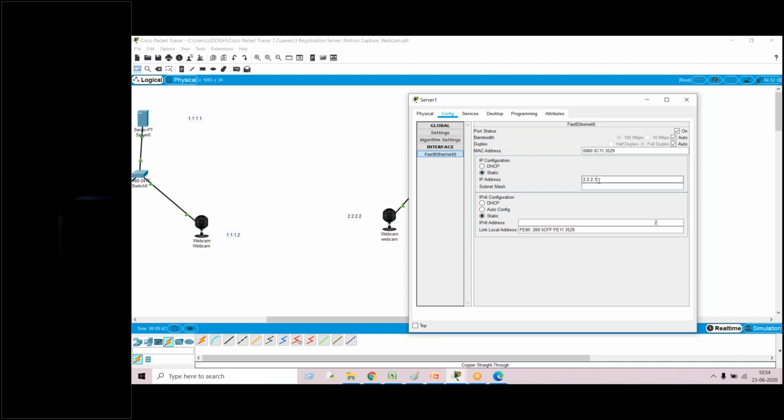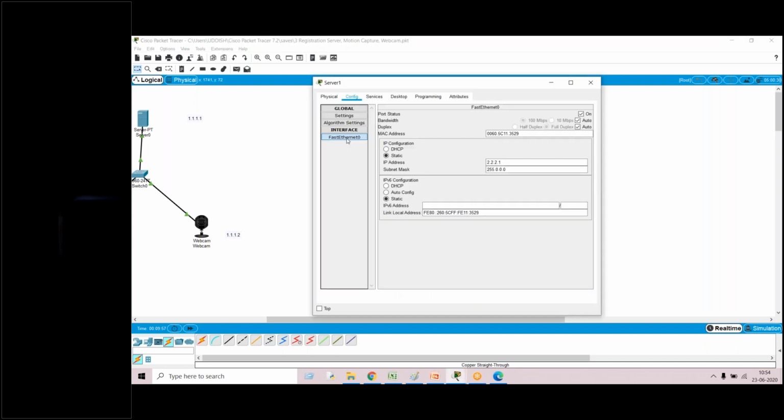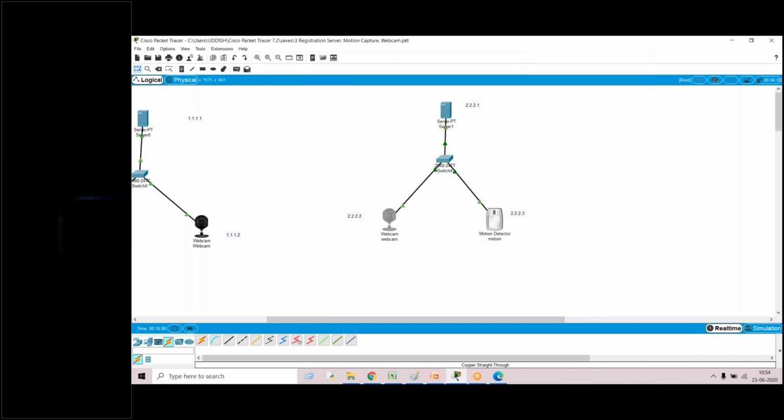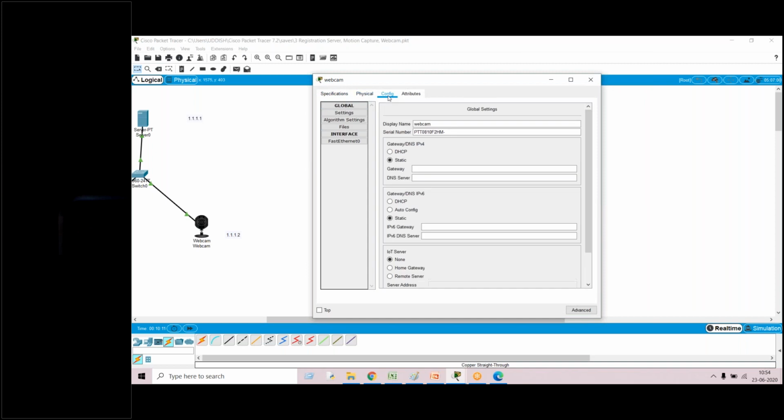You assign 2.2.2.1. Then you just click on the subnet mask, and the subnet mask will be automatically identified. This is how we can assign an IP address to a device. Simply click on the server, go to Configurations, go to Fast Ethernet, and in the IP configuration you assign the IP address. Simultaneously, if I want to assign an IP address to this device, just click on the device, go to